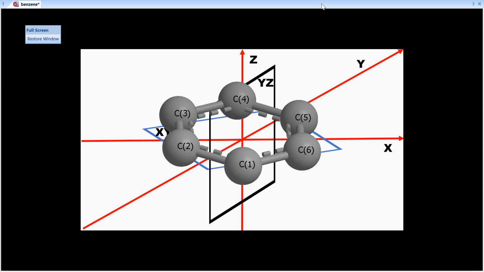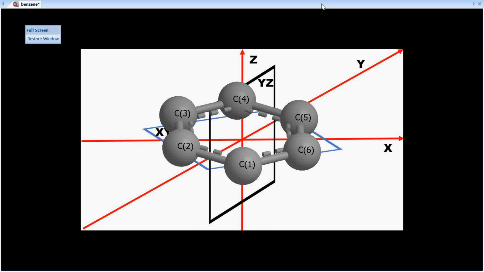Take a new molecule, benzene. Benzene is much more symmetrical than the molecules that we have studied till now. In addition to the axis of rotation C, it will contain sigma D and also sigma H. So let us have a look at it. Benzene is C6H6 and the shape of benzene is hexagonal. Now I will show you the C6, that is the principal axis of rotation in benzene.